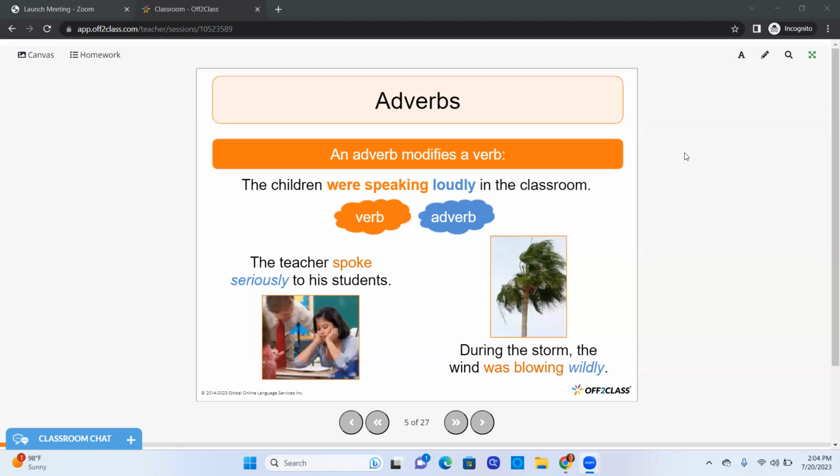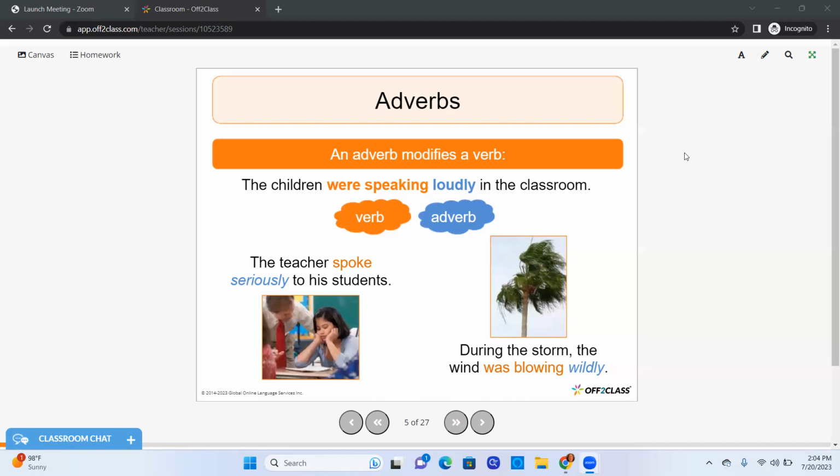And the last example, during the storm, the wind was blowing wildly. So, of course, this is past tense, was blowing. That's our action right there. And how was it blowing? Wildly. So, wildly, which obviously ends in ly, is our adverb.